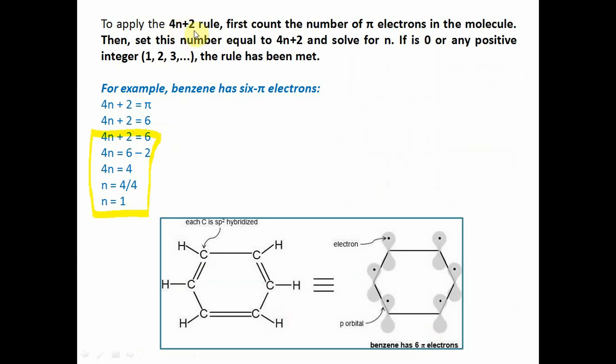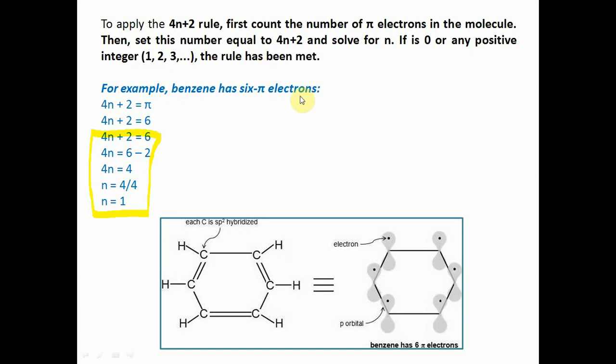To apply the 4n plus 2 pi rule, first count the number of pi electrons or pi bonds. If there are 2 pi bonds, one bond contains 2 electrons, so 2 pi bonds will contain 4 electrons. Benzene has 3 pi bonds, meaning 6 pi electrons. So first we count the number of pi electrons, then we apply the 4n plus 2 rule. If n is 0 or any positive integer, we can calculate.